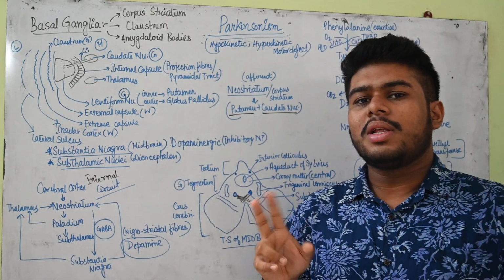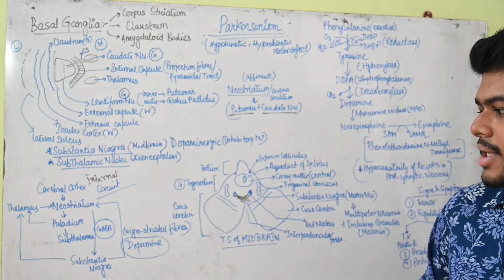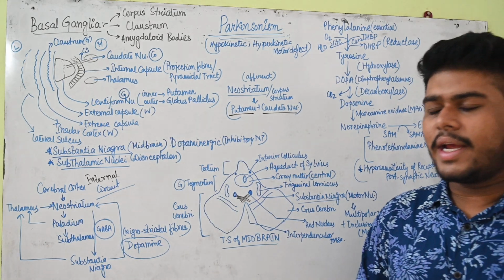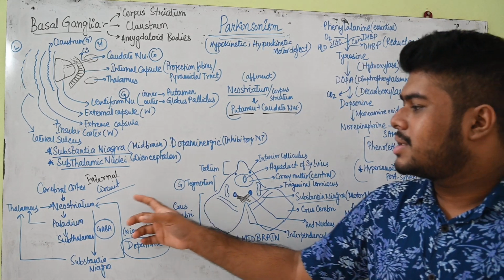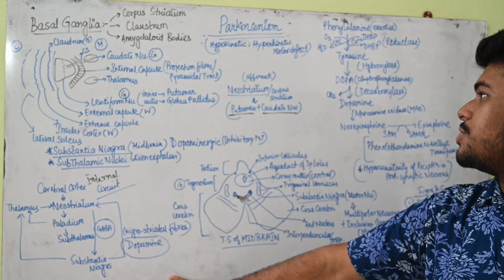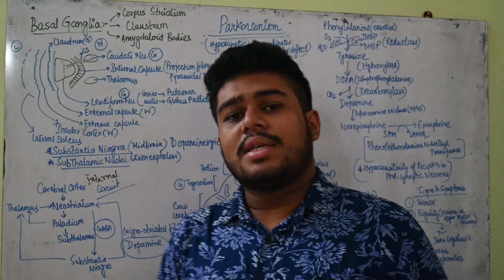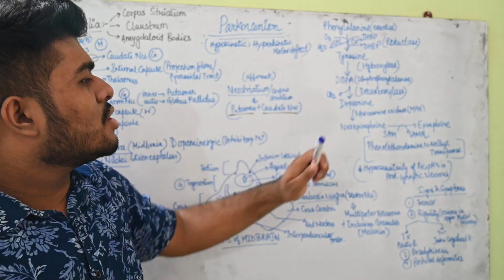So GABA and dopamine have opposite effects in this case. That means if one gives the positive cycle, the other will give the negative cycle. Okay, so that is the internal circuit. Now coming on to the synthesis of dopamine.